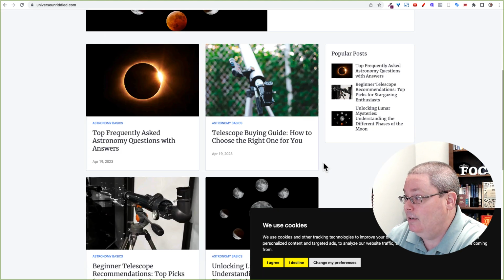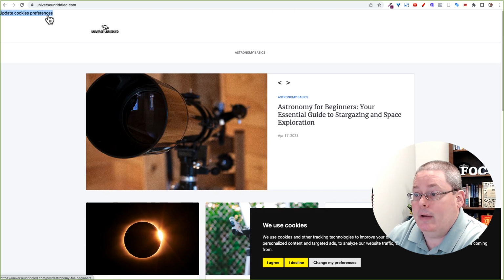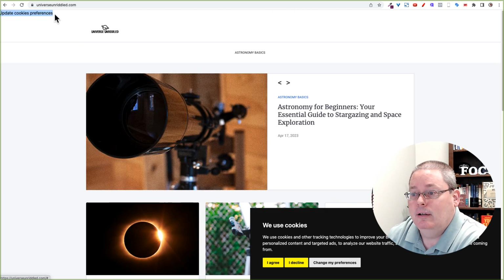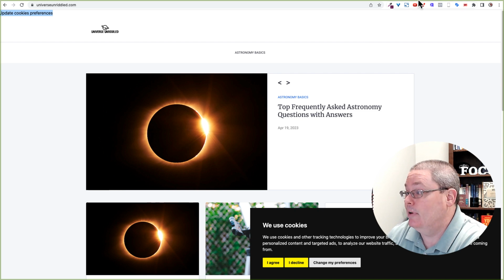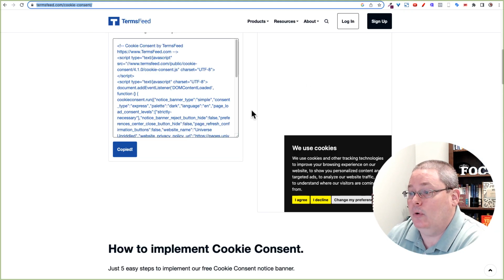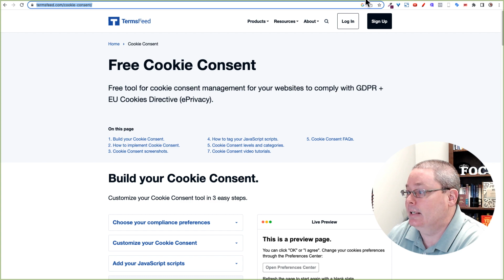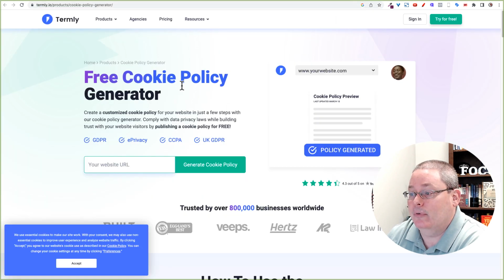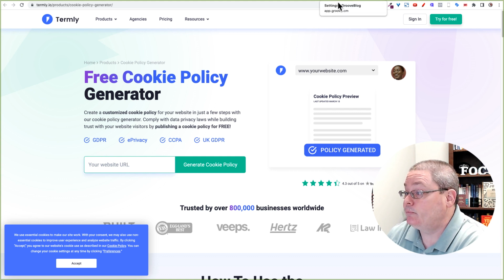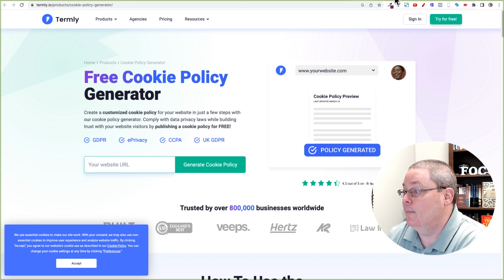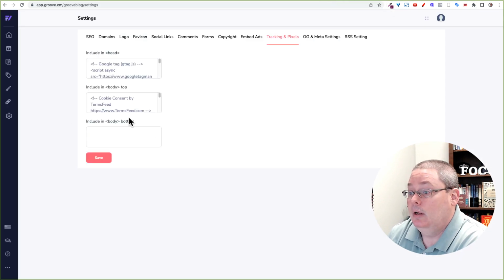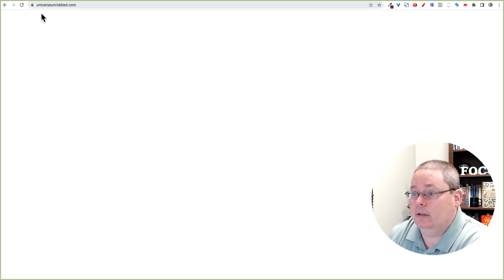I agree, I decline. But now we have this little thing here, this issue with that code that we pasted in that we're going to have to try to figure out. But it is important that we do this and figure it out. So I'll try the TermsFeed one and see if I can fix that. But I'll also maybe try the free cookie policy generator from Termly. Of course, you can find these free, or you could buy a service and probably get support from them as well as from Groove to figure out why that's happening now on the blog.